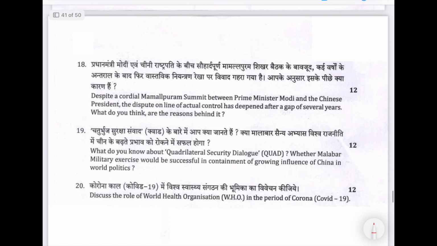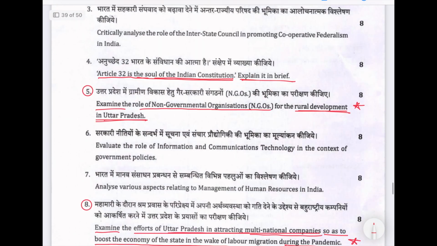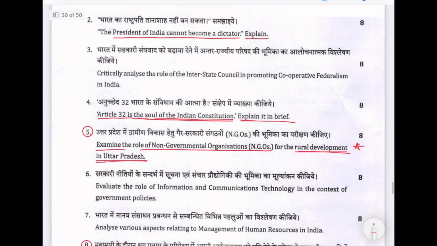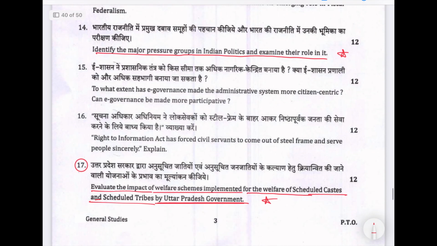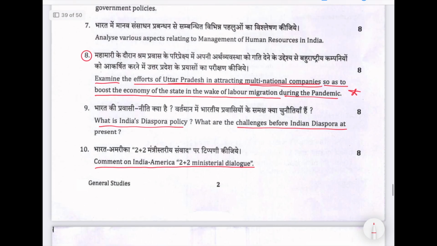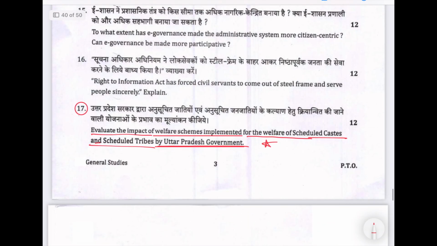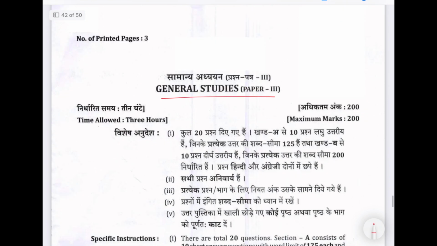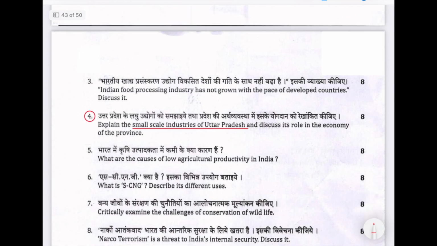See, even in this paper, this is the polity paper, but still around 3 questions out of 20 are on Uttar Pradesh polity. And even here, they haven't asked anything on the 73rd and 74th amendment, which is local government. Okay, paper 3, GS3, you can see here, syllabus is the same, but again, Uttar Pradesh economy. Explain the small scale industries of Uttar Pradesh and discuss its role in the economy of the province.